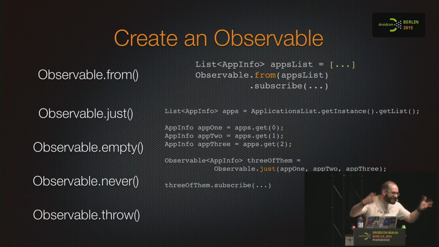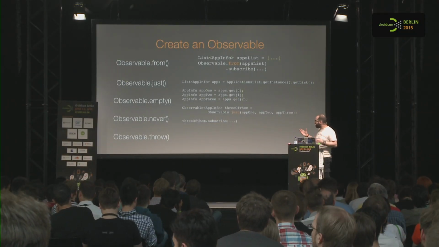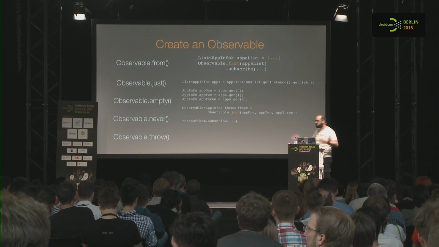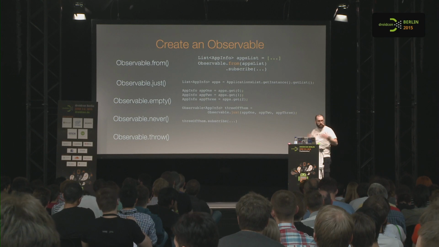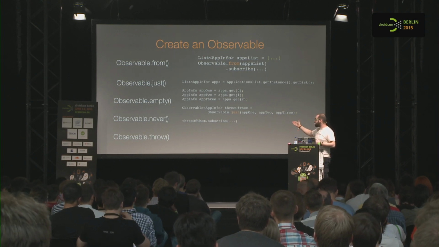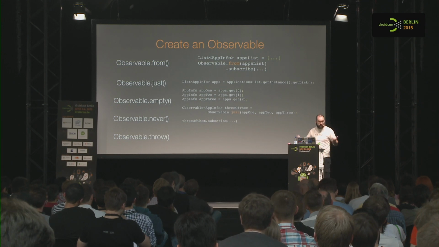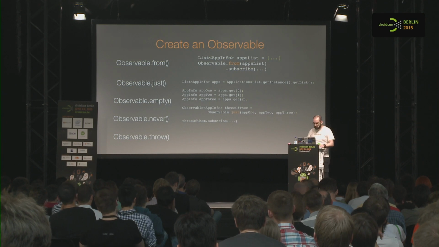Throw. You know, conventions. You expect that. We were discussing the reason for throw and never: it's for testing purposes. I want to test what happens when some timeout goes off at some point, and I will need something that doesn't emit and doesn't close. So never could be useful, or throw. Whatever, you can do whatever you want.